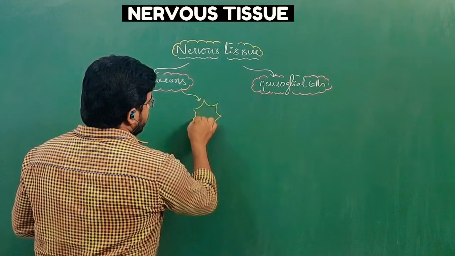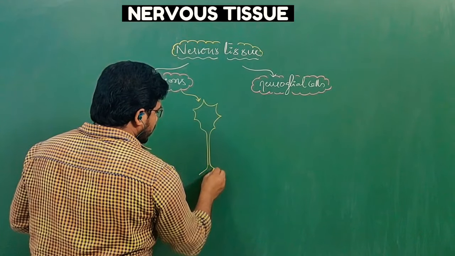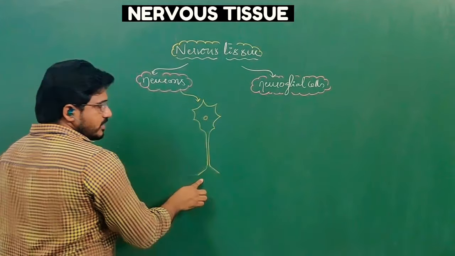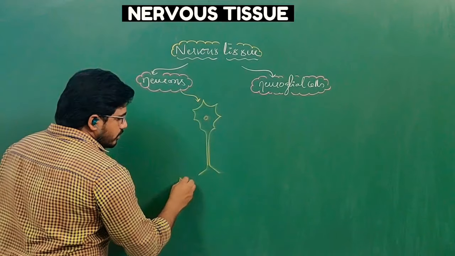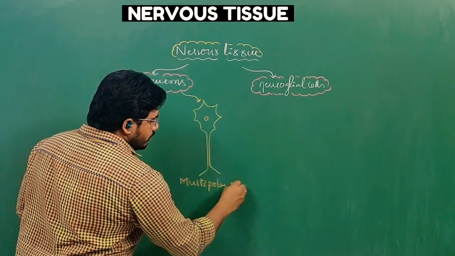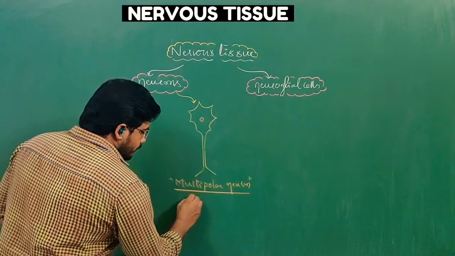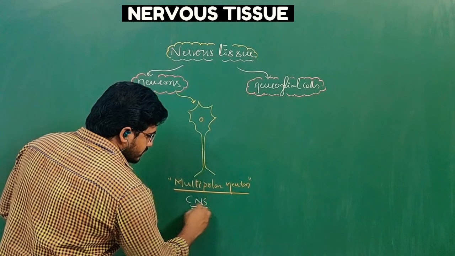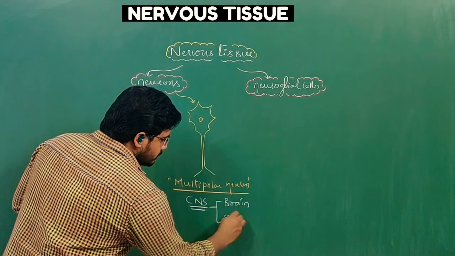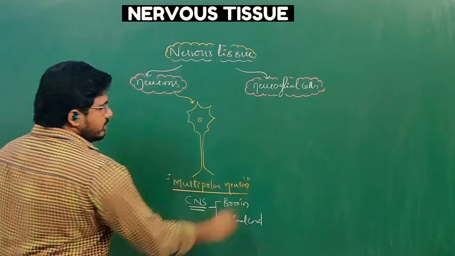So let me give you the well-known neuron that everyone has a good idea about, right? This is the cyton, this is the axon, these are the terminals. This neuron is called a multipolar neuron. This type of neuron exists in the central nervous system, meaning in the brain as well as the spinal cord. In these two places, multipolar neurons exist.